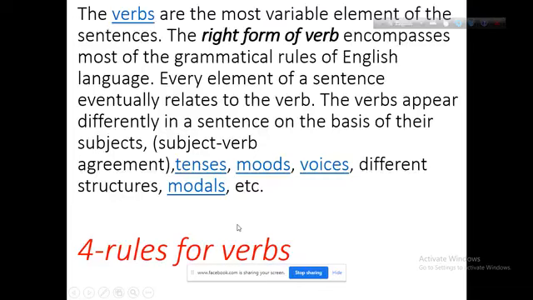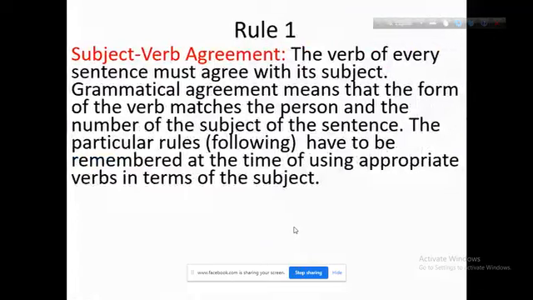There are 4 rules for verbs. I have divided them into 4 rules. The verbs appear differently in a sentence in many ways. 4 rules for verbs. We can see it now. Rule 1, subject verb agreement.